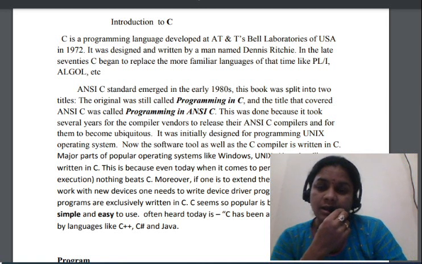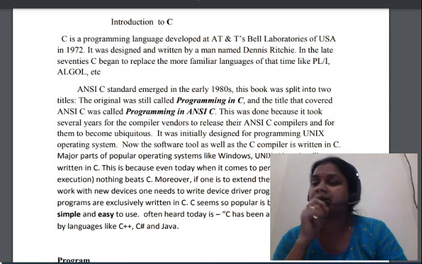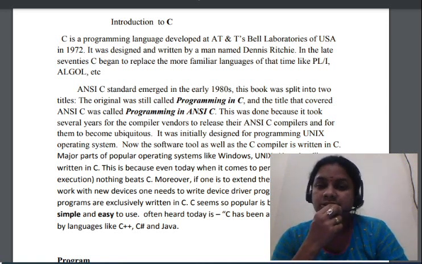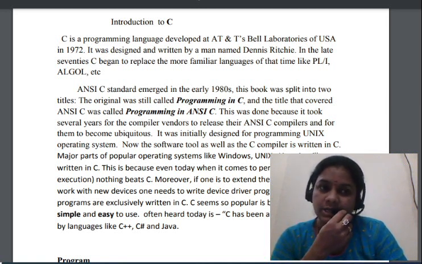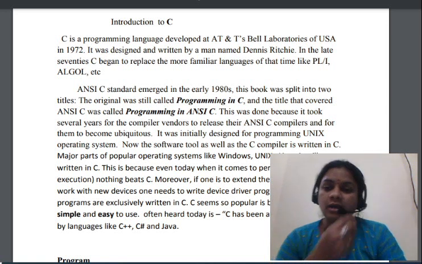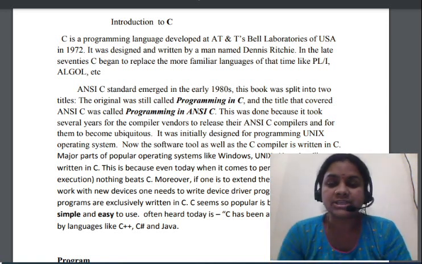Let us see the language which is used to communicate between two people or two groups, to share knowledge. In the same way, a programming language is used to communicate between the system and the end user. Once again, I am repeating: generally, languages are used to communicate between users.